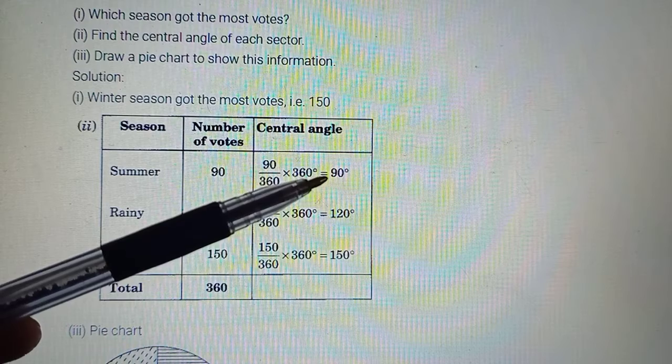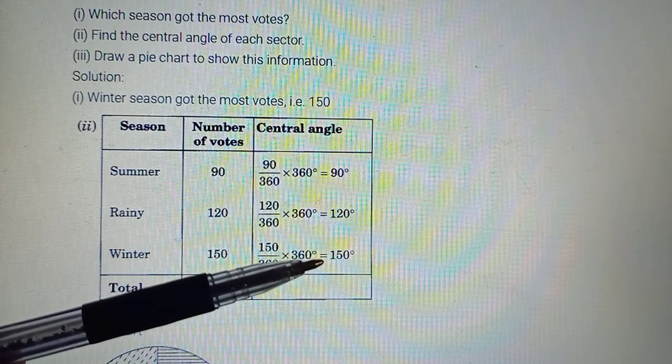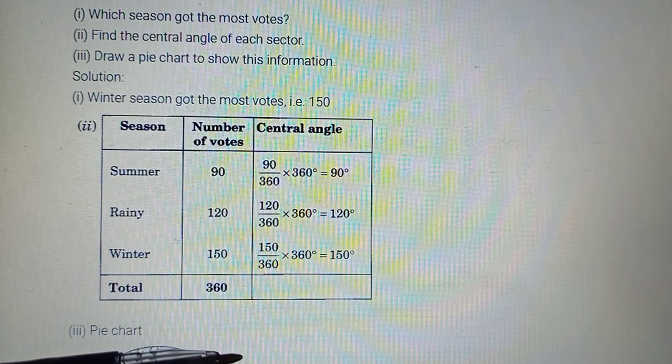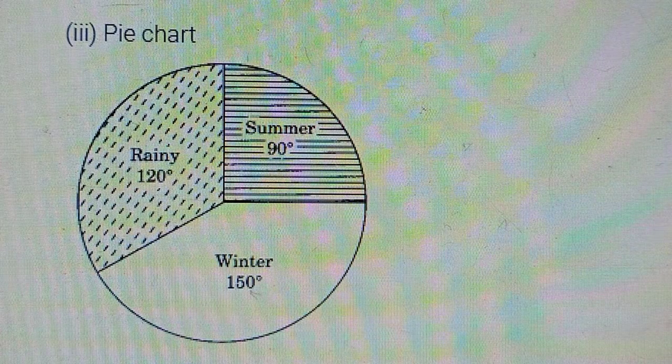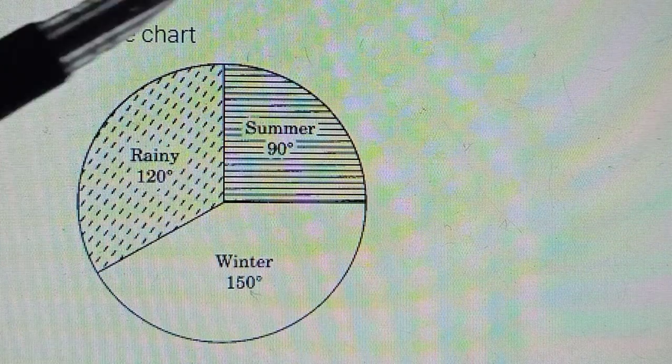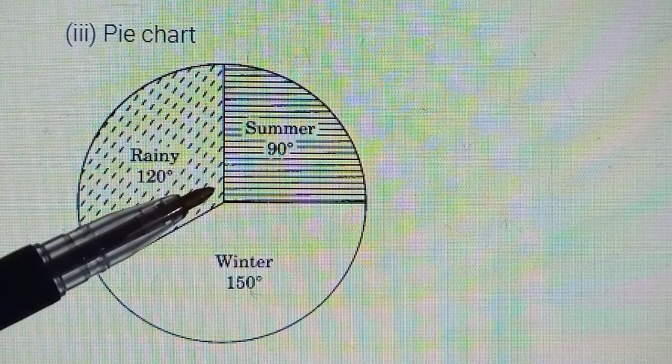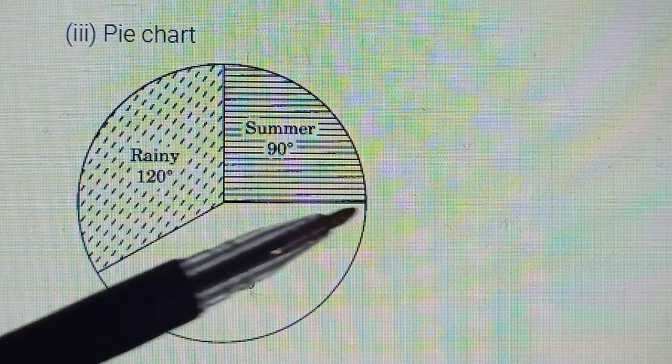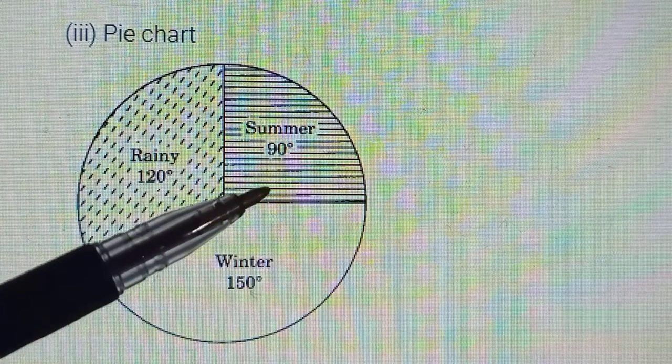So now in pie chart, you are going to make these angles and obtain your pie chart. Okay, so this way you'll get your pie chart. You need to draw a circle. All of you know how to draw a circle. Then from the center, make any one radius. Okay, make any one radius and start measuring your angles.